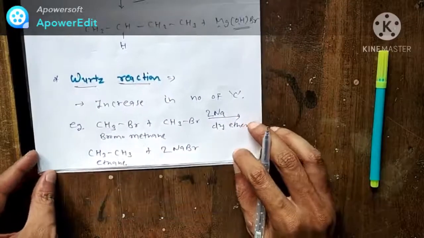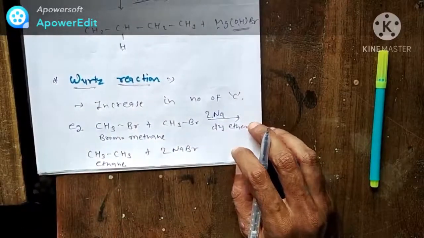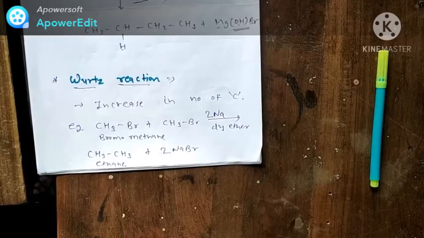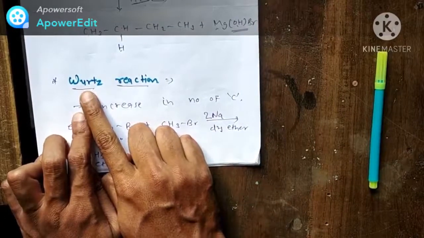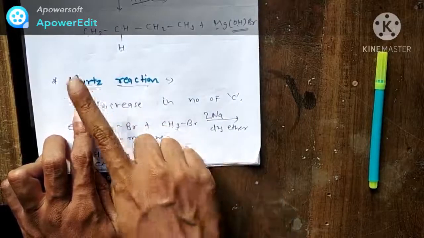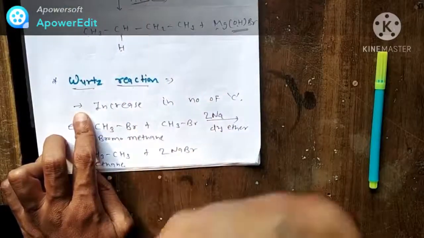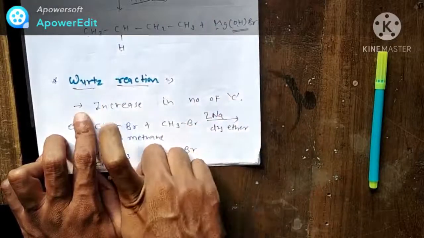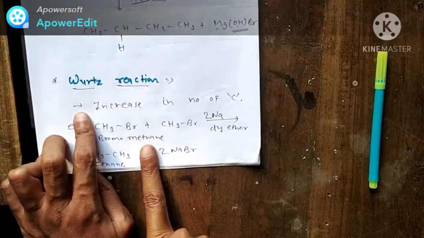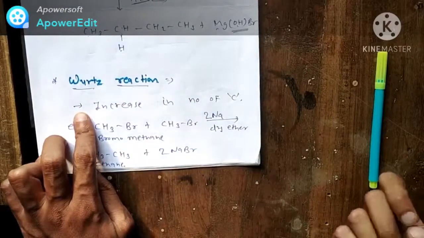Now the second reaction is the Wurtz reaction. This reaction you have learned in 11th standard also. Just revise it. In the Wurtz reaction, the reaction is similar to the first one, for converting alkyl halide into alkane.